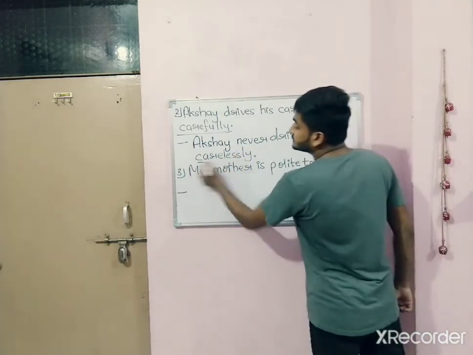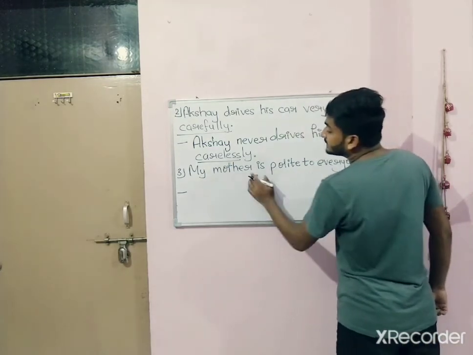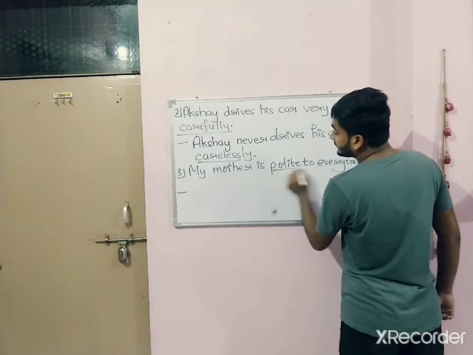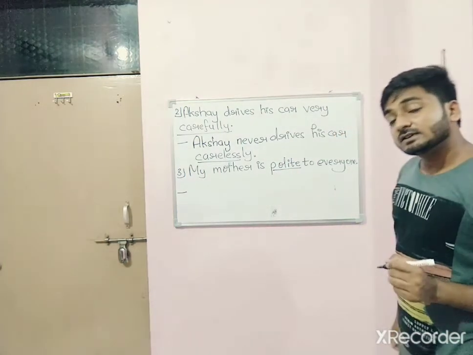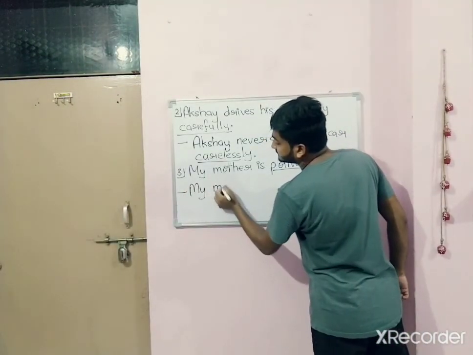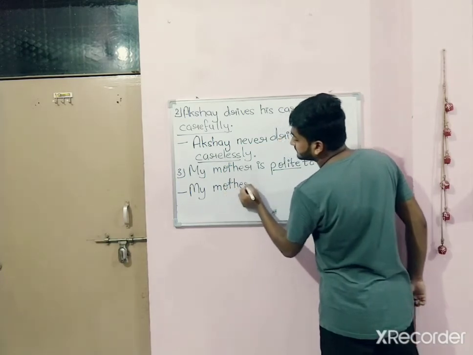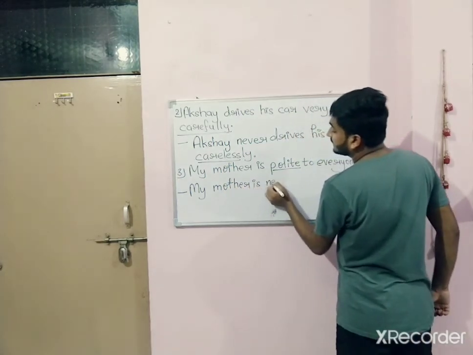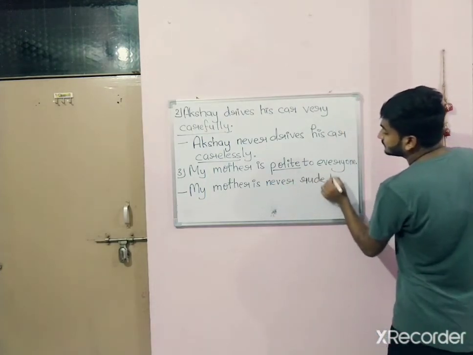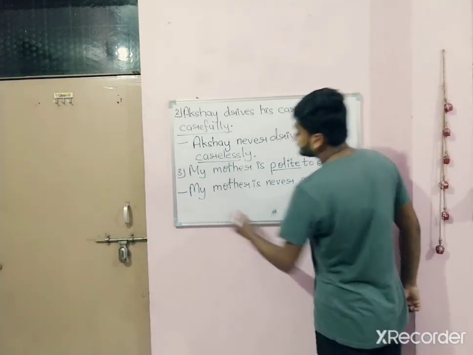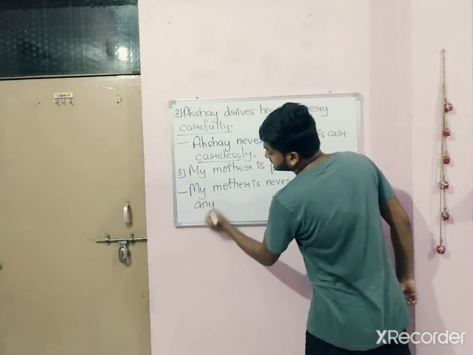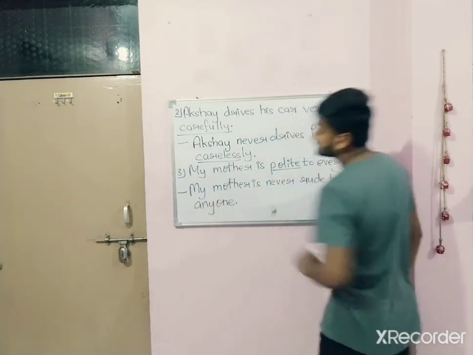Now, number 3. My mother is polite to everyone. What is the opposite of this adjective? Polite is rude. My mother is never rude to anyone. Okay?